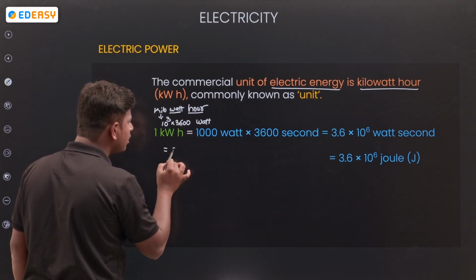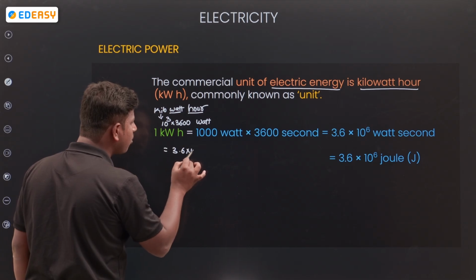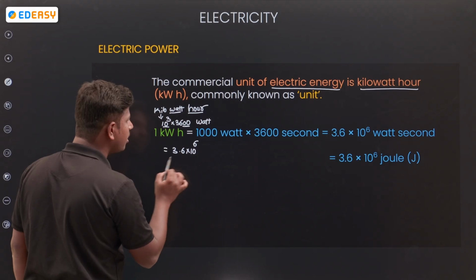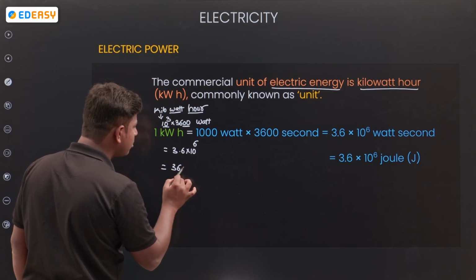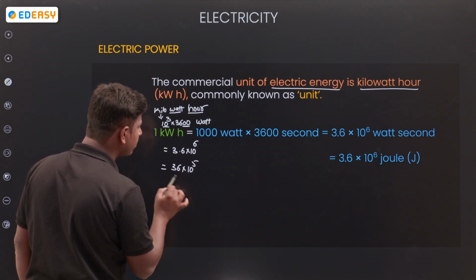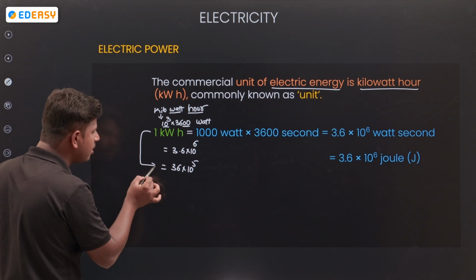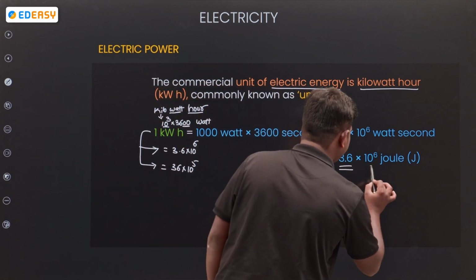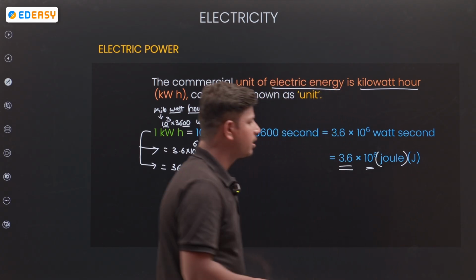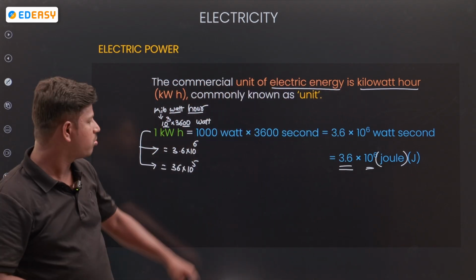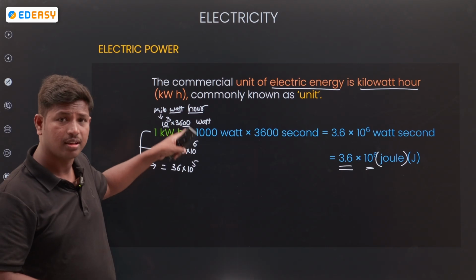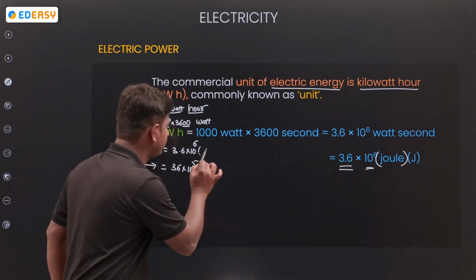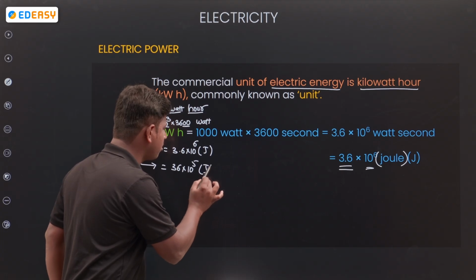That means 3.6 into 10 to the power of 3 times 10 to the power of 3, so 3.6 into 10 to the power of 6, or 36 into 10 to the power of 5. So 1 kWh value is 3.6 into 10 to the power of 6 joules, or 36 into 10 to the power of 5 joules.